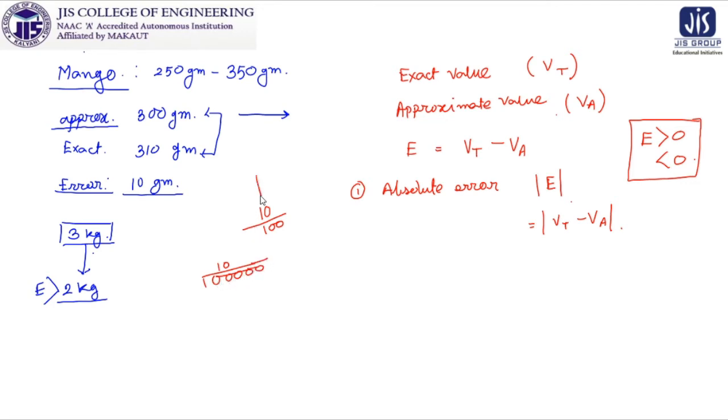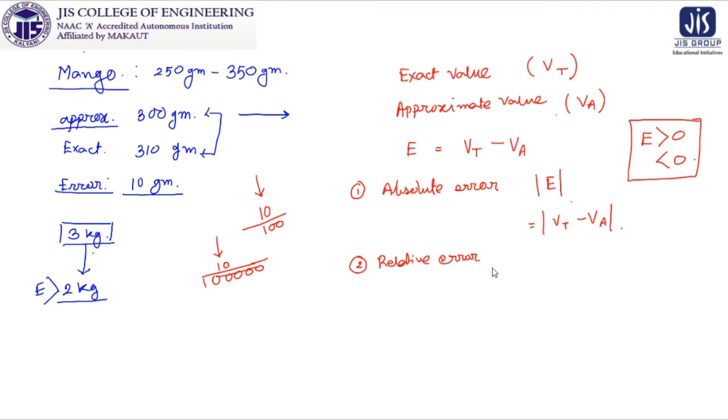in both the cases the absolute error is 10, but to be specific or be logical and think about it, whether both of them are of same impact. You are taking 10 rupees error in 100 rupees and you are making 10 rupees error in 1 lakh rupees. So both are having absolute error as 10 rupees, but they are not of same impact. So to consider this impact, we are generating the term called relative error. That means how much error you are making is important with respect to the exactness.